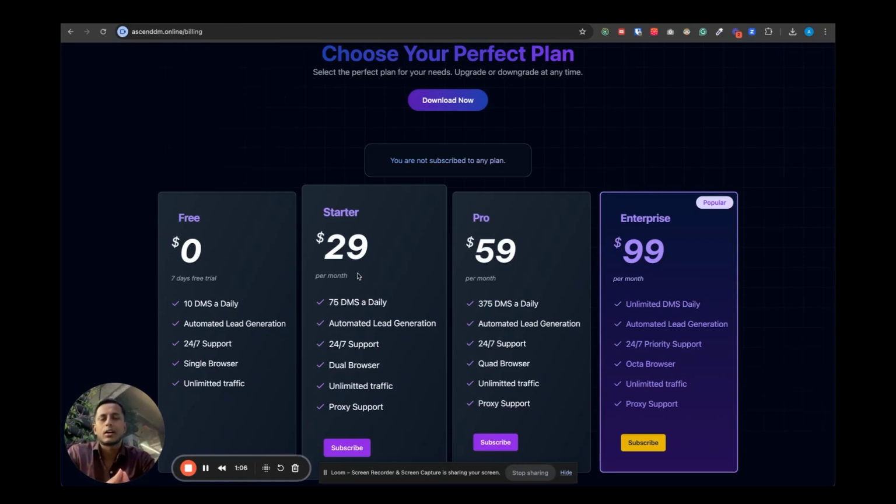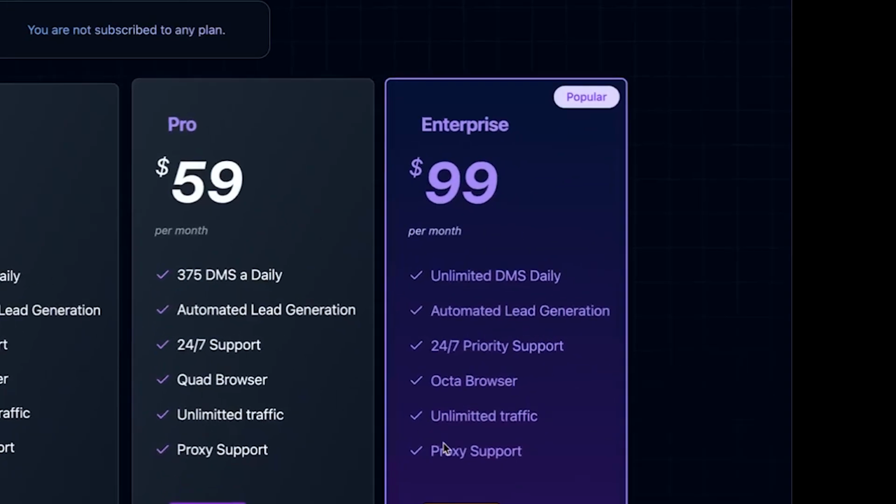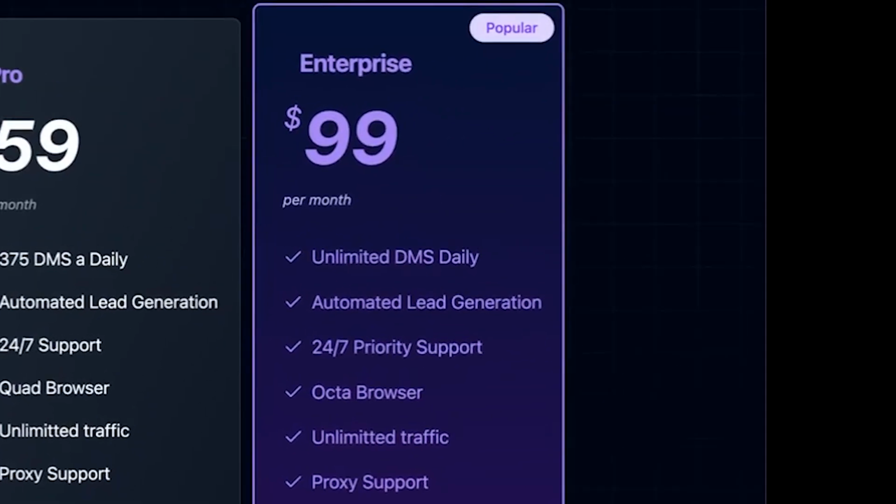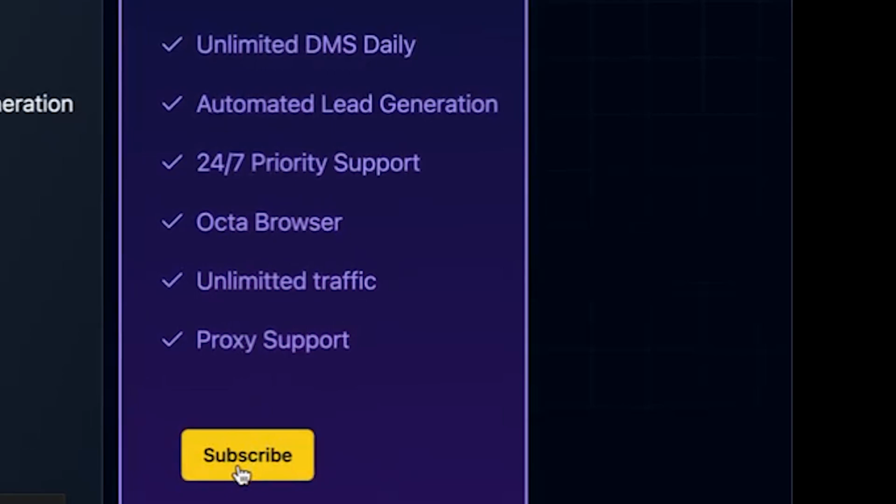So if the people that you're DMing are very targeted and your offer is good, and you're sending out around 2,200 DMs per month, you can actually expect to get around 5 to 10 clients at least per month. But if you'd like to see better results, of course, you can go with the higher plan. I'm going to be subscribing to this plan here today, which actually gives you unlimited DMs per month.